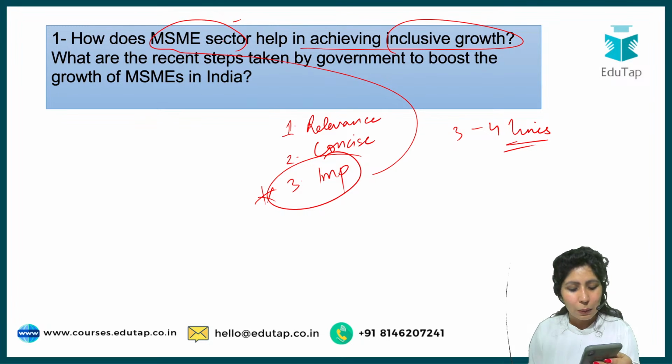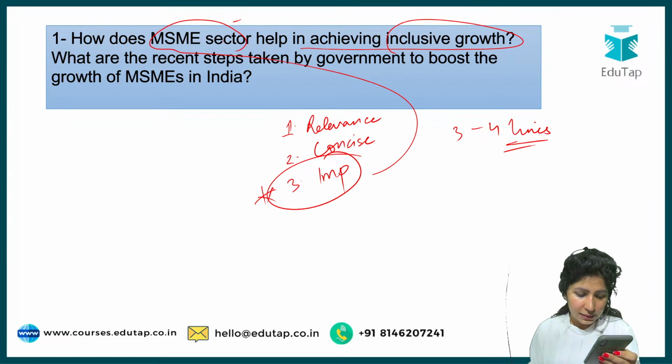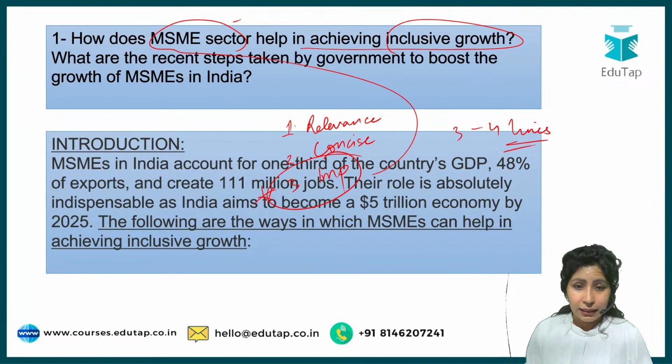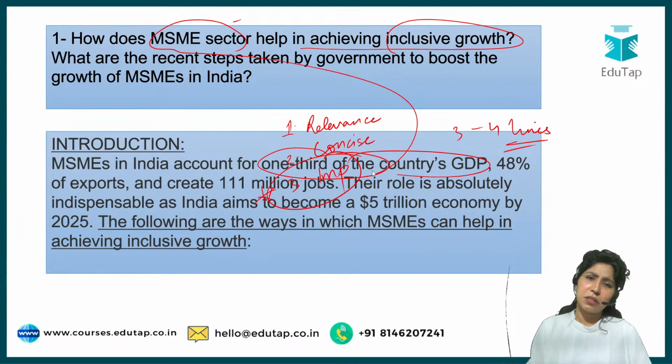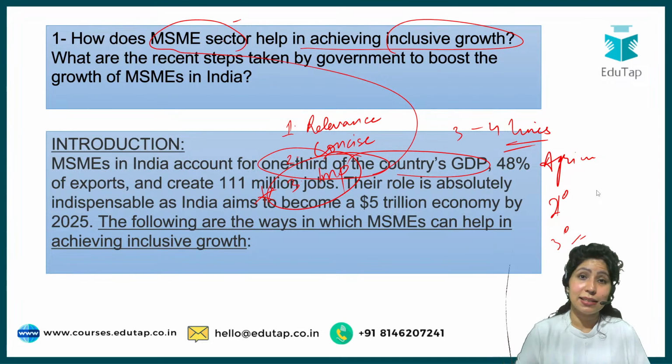potential for employment. Priya, this is very good input. We'll try to tweak it here. Okay. Significant contribution in the export, employment, innovation, regional development. So, let me come up with a sample answer that we have here, and then you can make additions. So it says that MSMEs in India account for 1/3 of the country's GDP. Whenever there is a question about sectors, sectors are your agriculture, let's say, then you have the secondary and tertiary sectors. Always, before taking these exams, always remember their contribution towards GDP, one.